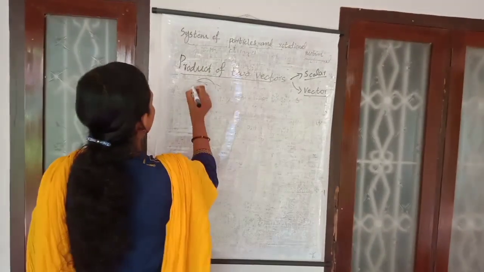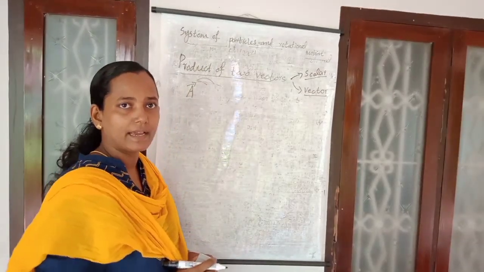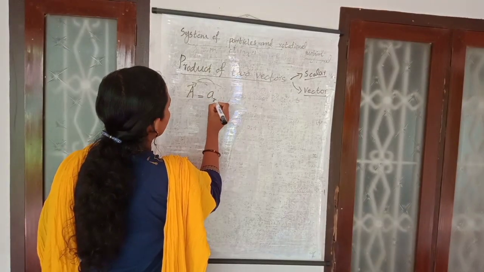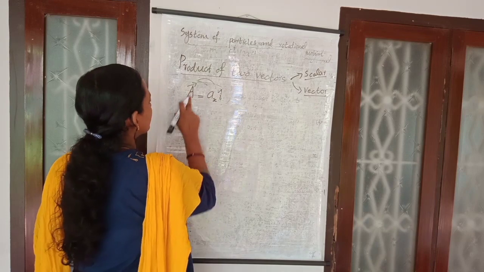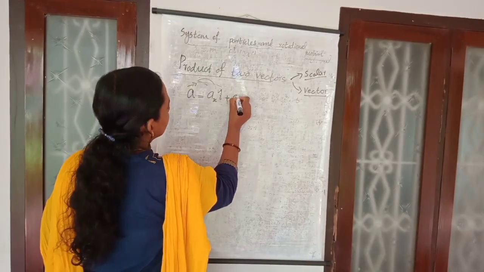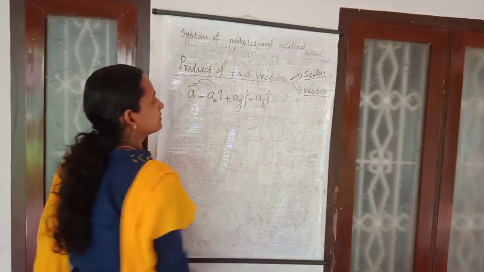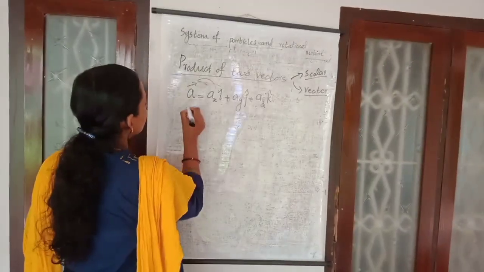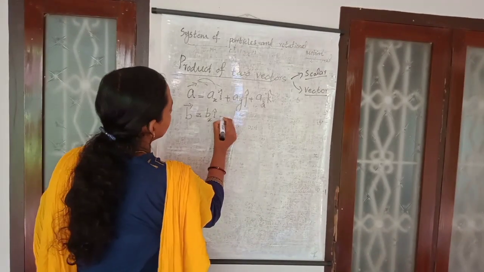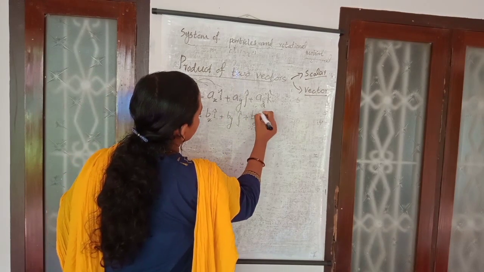And then, if there are two vectors, vector A has three components, one along the x-axis, another along the y-axis and the third along the z-axis. The vector A you can write as Ax i, its component along the x-axis, plus Ay j, plus Az k. And B is also given as Bx i plus By j plus Bz k.